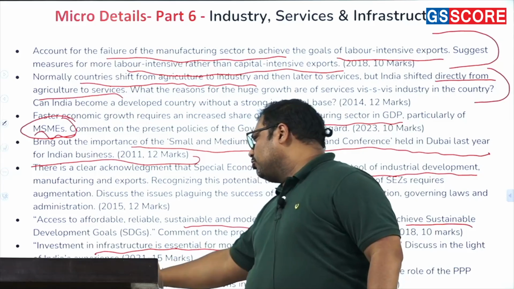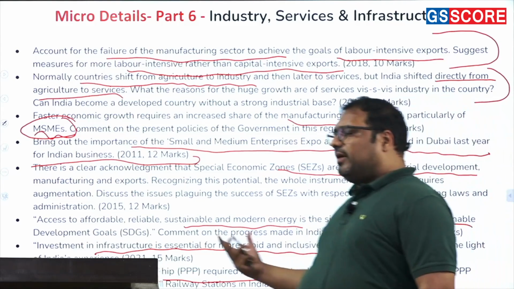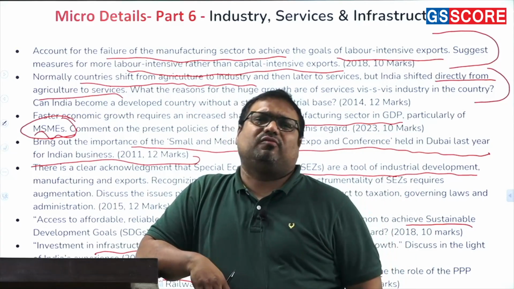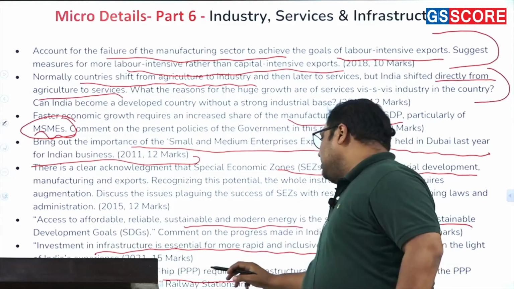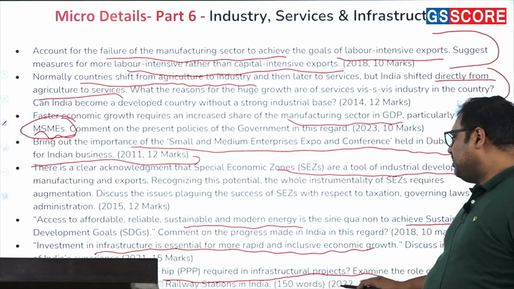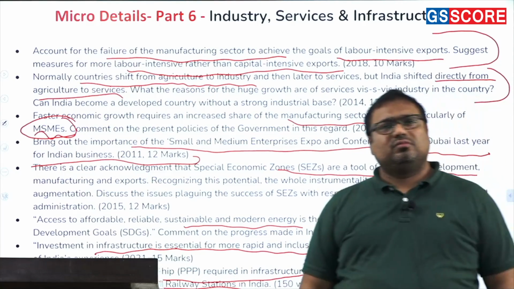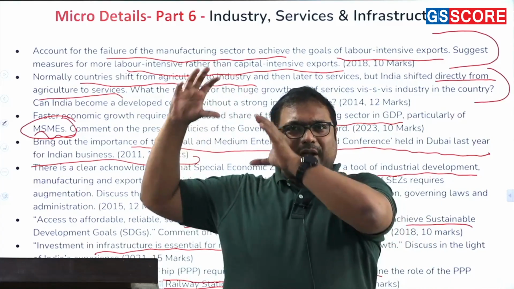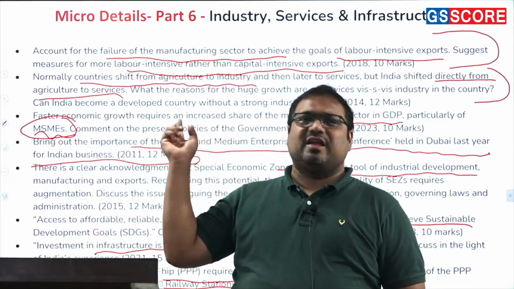Then next question, why is PPP required in infrastructural projects? So government alone cannot provide funds because it requires a lot of funds. So we need to involve the private sector also. So private sector funding, private sector role, and a specific example they asked about was railway stations in India. So these types of questions have come. And if you look at the pattern which we have explained in the syllabus, if you follow that, you are not going to miss any of them.